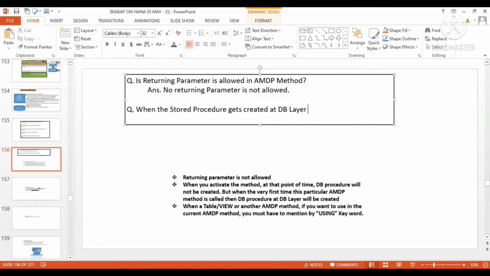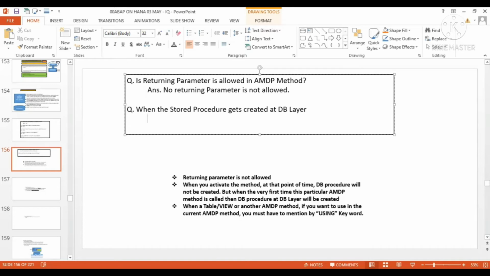This question might be confusing. We may think that when the class is activated, the stored procedure is created at the DB layer at that point itself, but that is not true. At the DB layer, it gets created when the method is invoked for the first time.